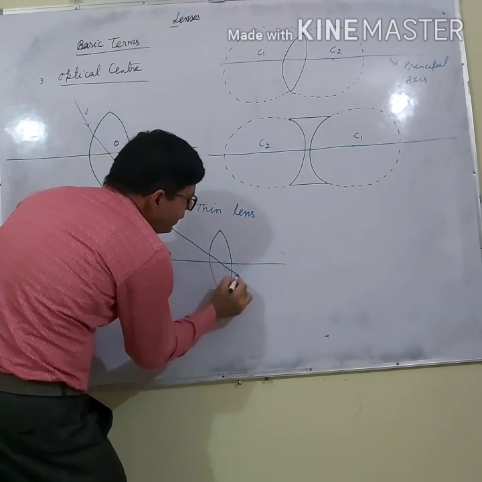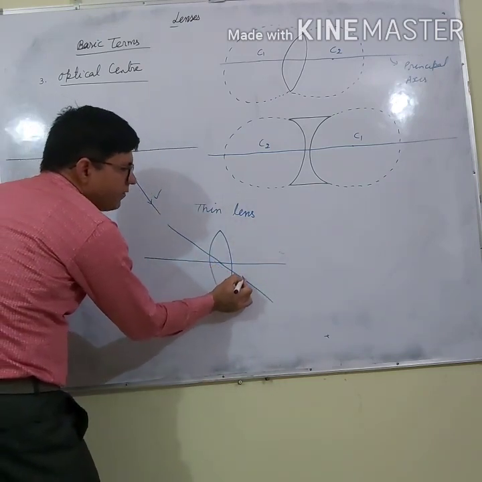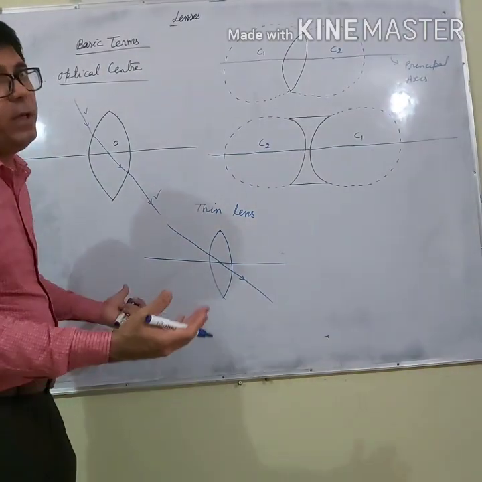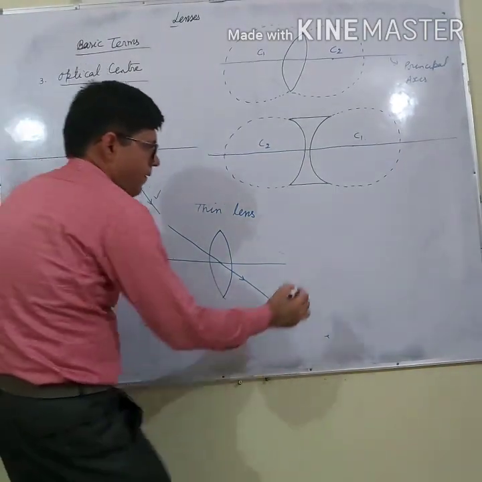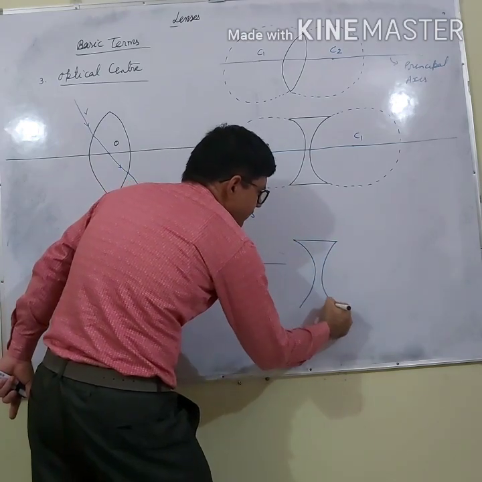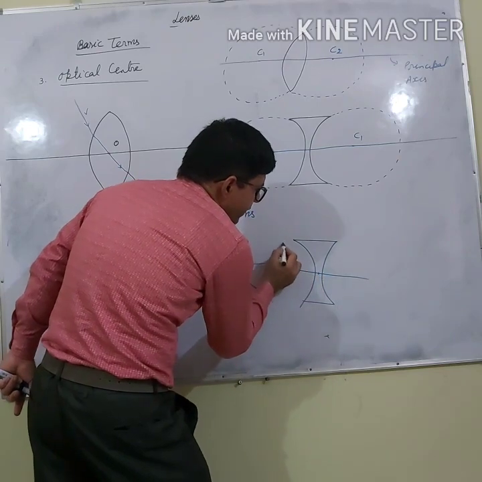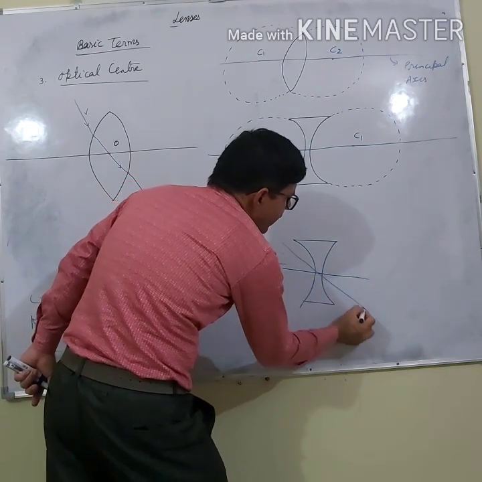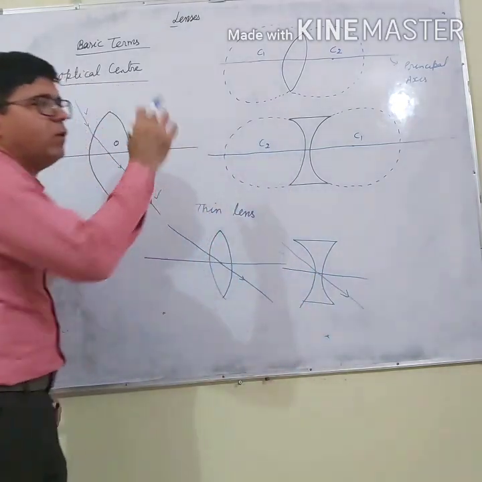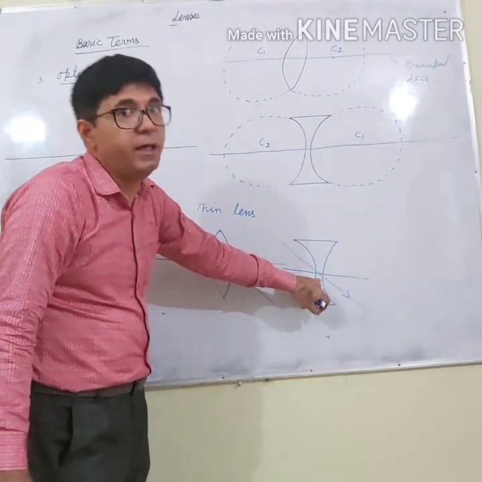It is the point on the principal axis such that a ray of light passes through without any deviation. Let us say again, it is a concave lens. Now, a ray of light passes through this point without any deviation.